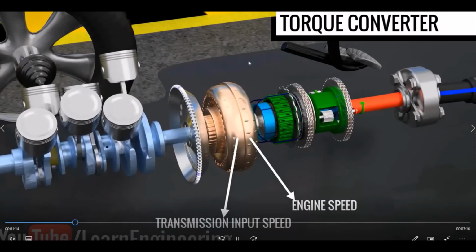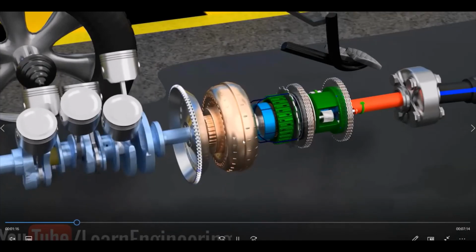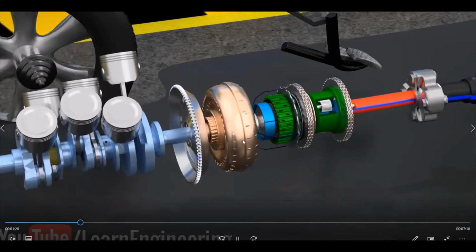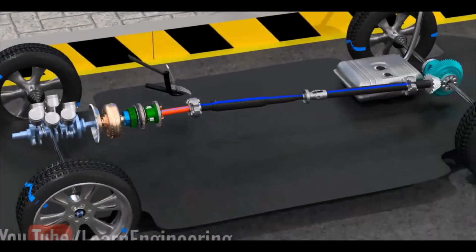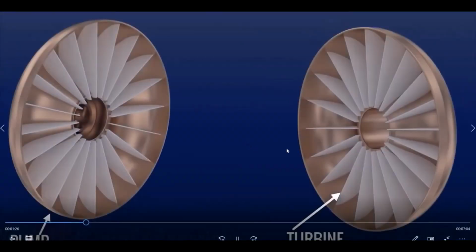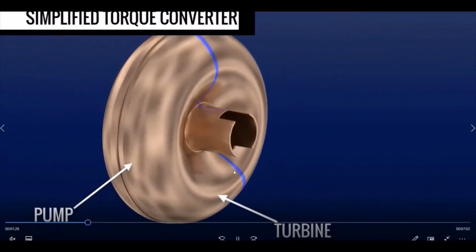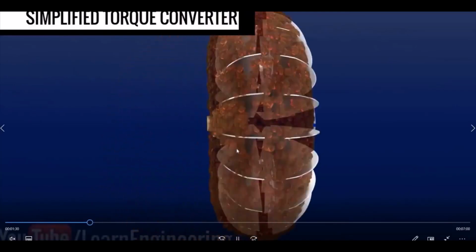This is the torque converter which is fixed in an automatic transmission. The stator has a series of curved blades or vanes. This is a pump and this is your turbine, which is formed as a single unit.